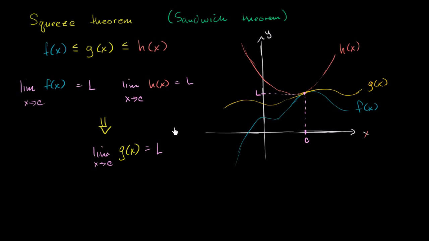And you might say, well, this is common sense. Why is this useful? Well, as you'll see, this is useful for finding the limits of some wacky functions. If you can find a function that's always greater than it and a function that's always less than it, and you can find the limit as they approach some c, and it's the same limit, then you know that wacky function in between is going to approach that same limit.